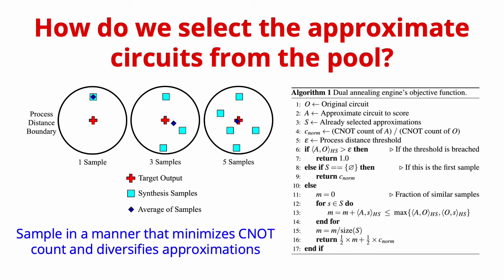But if we select multiple samples such that they cover different regions within this boundary, then the average of their output can imitate the output of the original circuit. And this is shown by the last circuit where we have 5 samples, and these samples are divided within the boundary, and their average is close to the red cross. So overall, the approximations are selected one by one with half weight placed on minimizing the CNOT count, and the other half of the weight placed on ensuring that the newly selected samples are different from the previous ones.